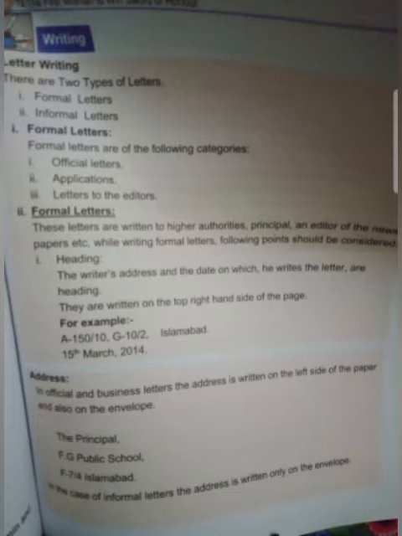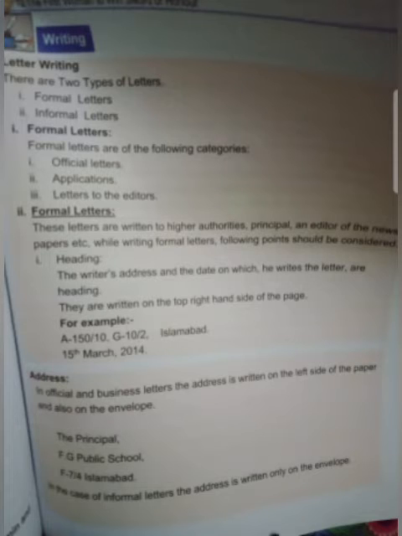When we are writing a letter to the editor, we write it for the improvement, or we give suggestions for the improvement of the newspaper. Means it is written officially, it is for official use. While writing formal letters, the following points should be kept in mind. So they have given you the points on how you write a formal letter.